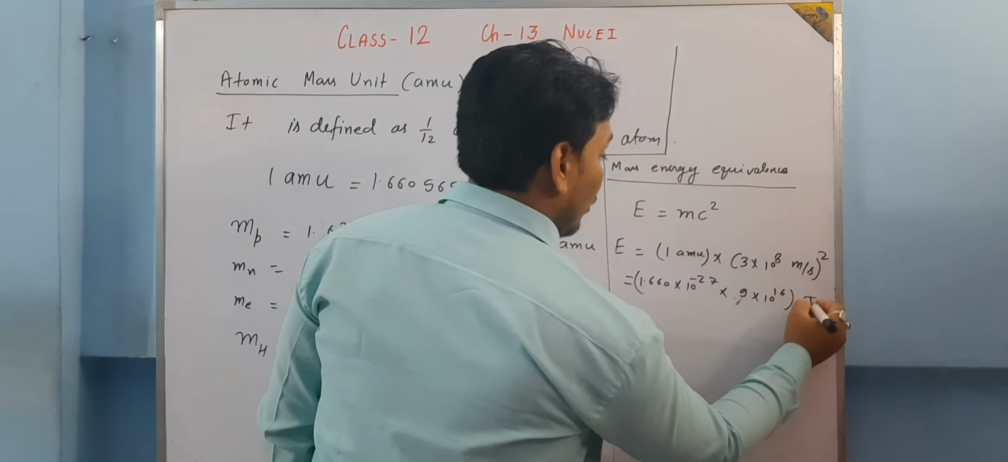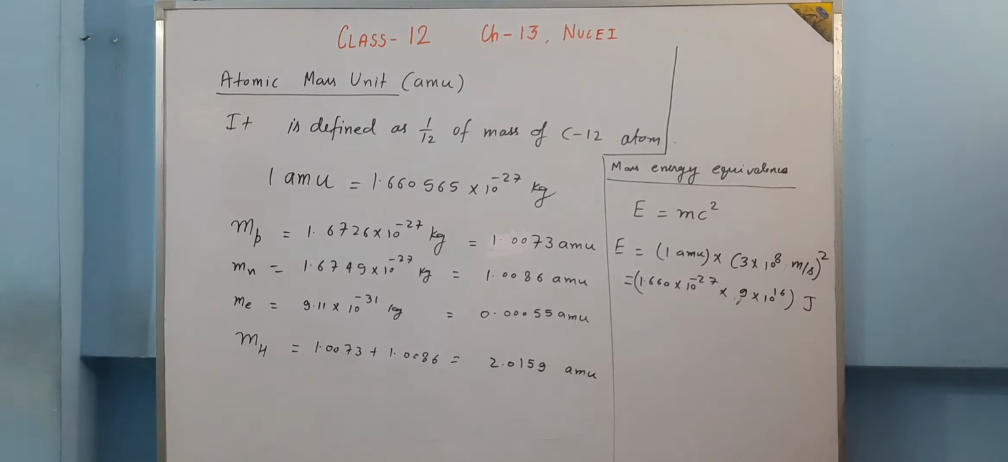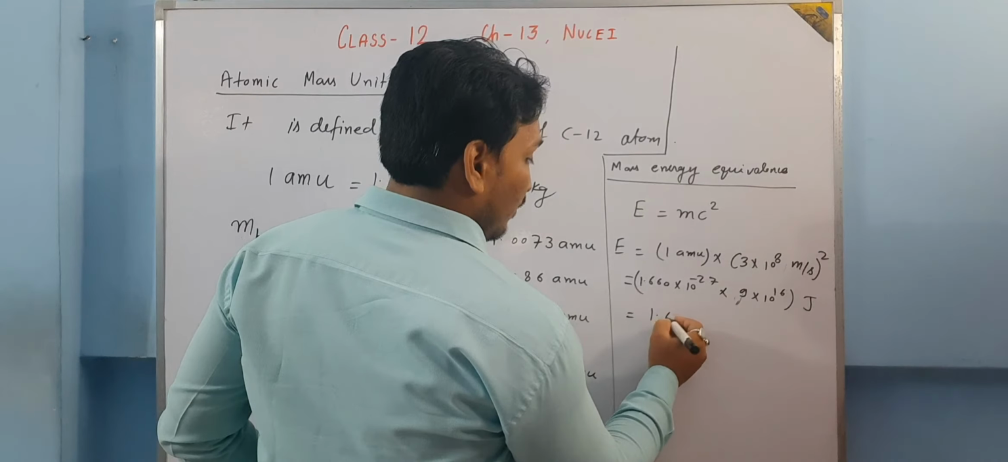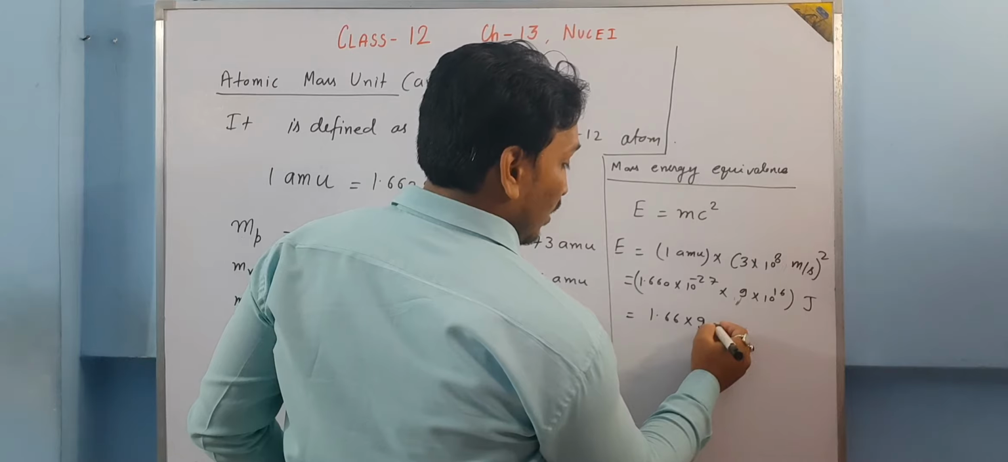So this energy is going to be in joule. And now if that joule has to be converted into electron volt, what are we going to have? So let us convert this into electron volt. What we have to do is divide it by 1.66 into 10 to the power minus 9 multiplied by 9.